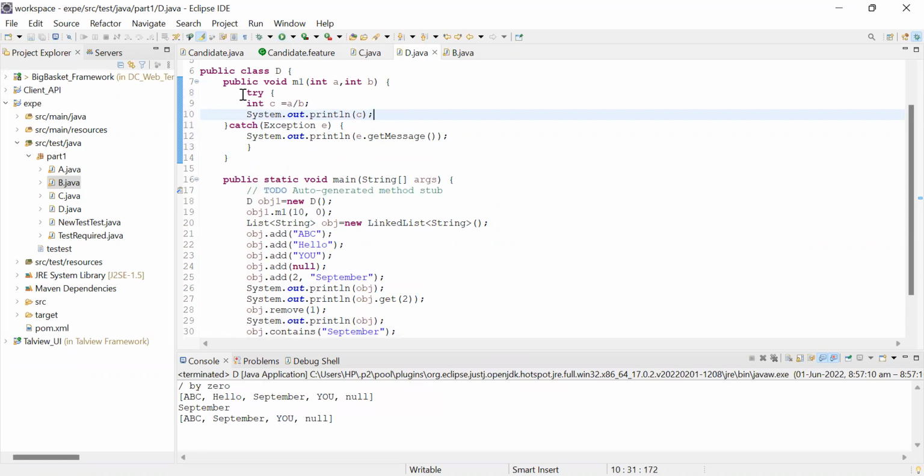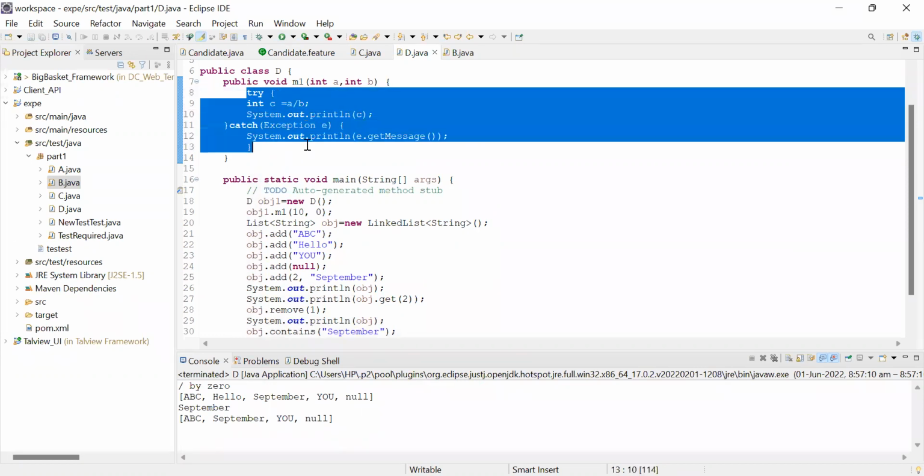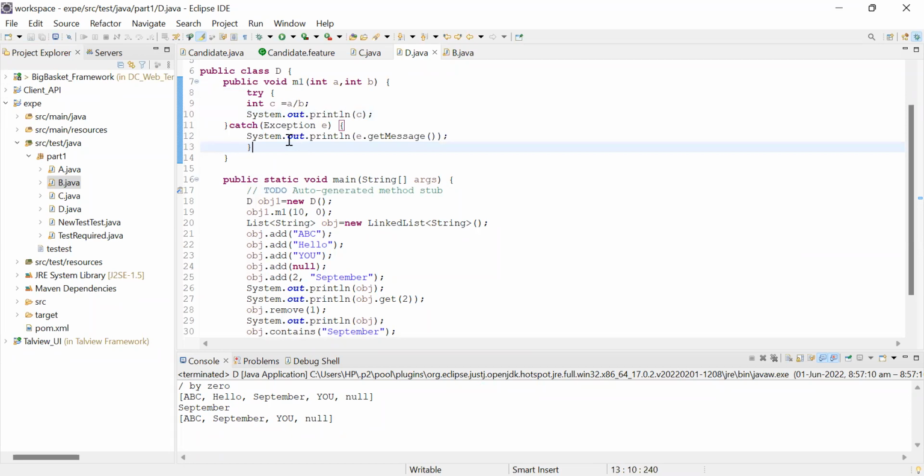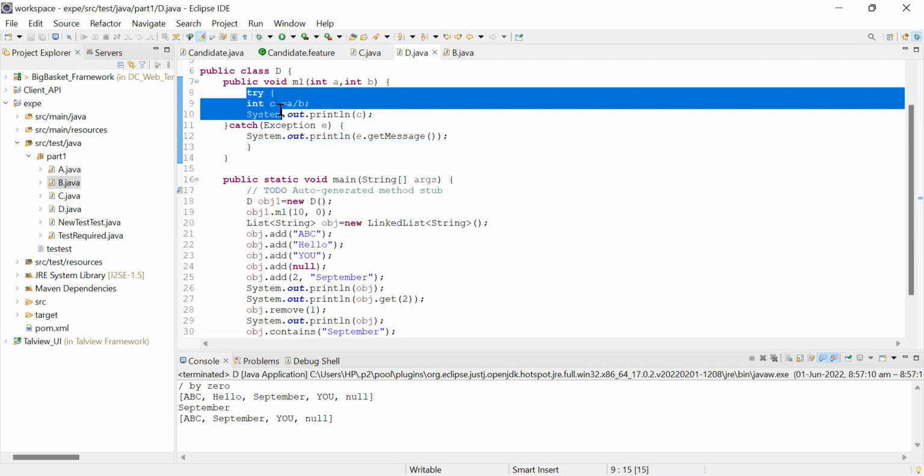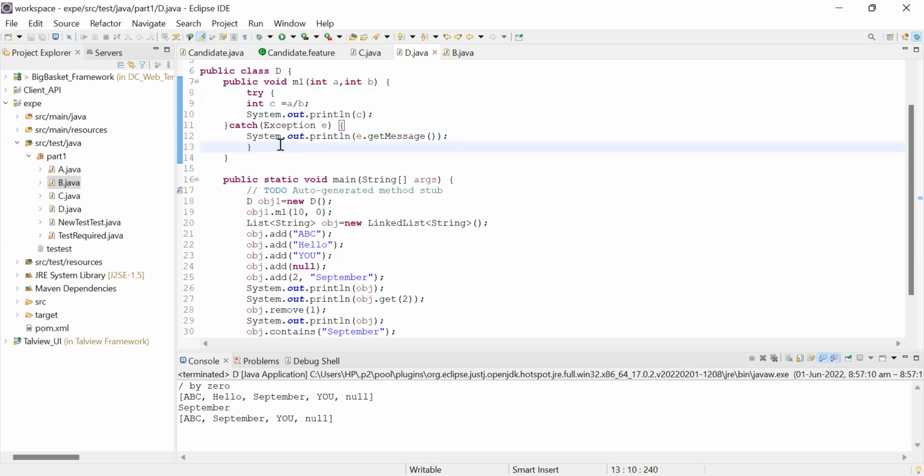See, as soon as I've handled this exception with this try and catch block, I will come to this later. As soon as I've handled this exception with the try and the catch block, both the code snippets are getting executed. How? It is coming here with the object reference variable. It is calling this method. It is saying that this method has an exception.